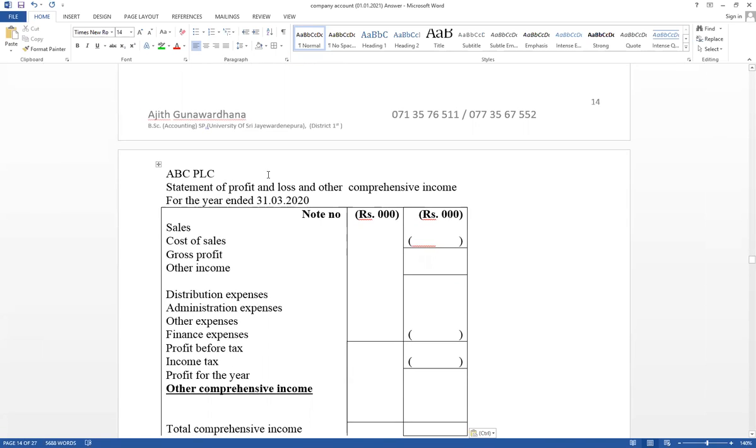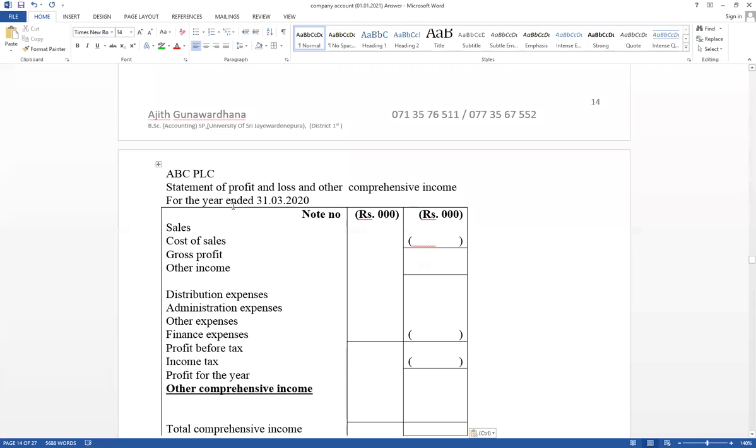First one, name: statement of profit and loss and other comprehensive income for the year ended 31st March 20, and sales, cost of sales, gross profit, other income, distribution expense, administration, other, and finance. Then profit before tax, income tax. Then can calculate profit for the year, other comprehensive income, and total comprehensive income.